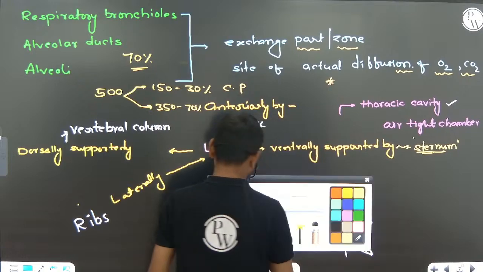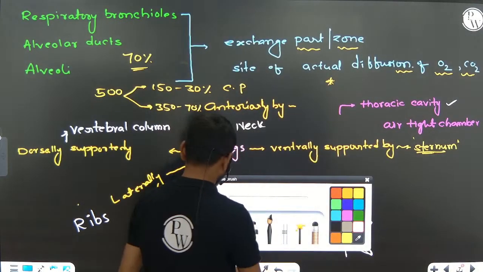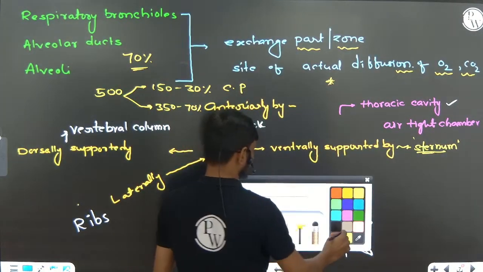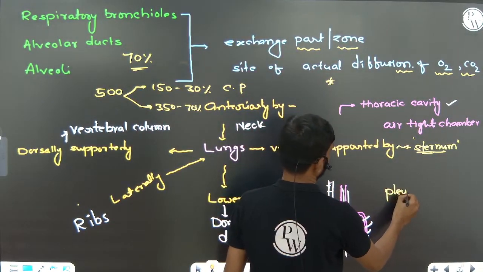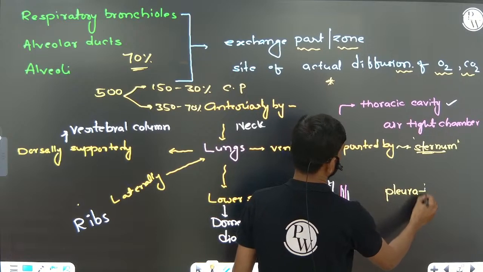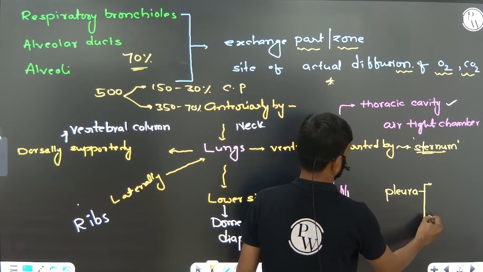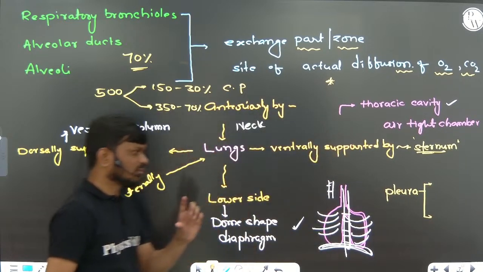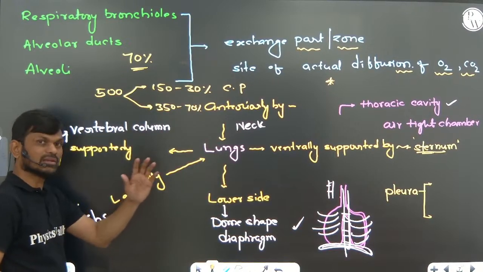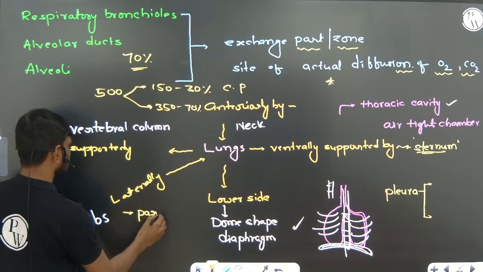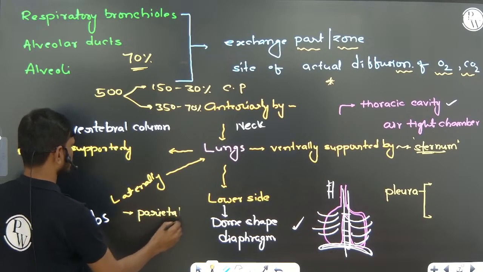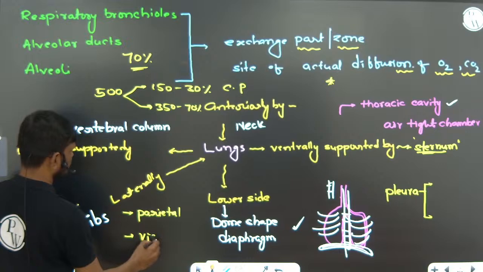Now, the lungs are covered by a double-layered membrane called the pleura. The outer layer is called the parietal layer, and the inner is called the visceral layer.